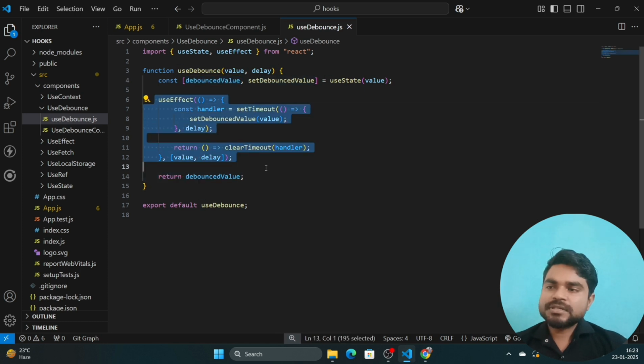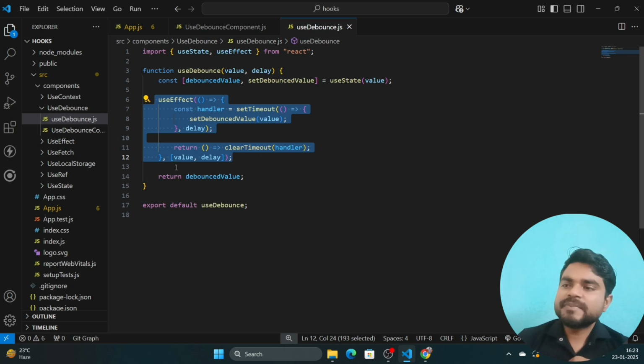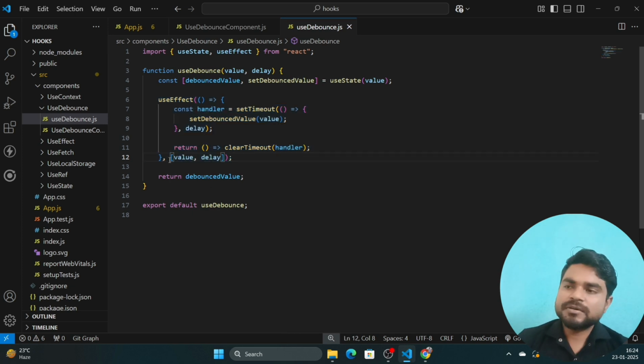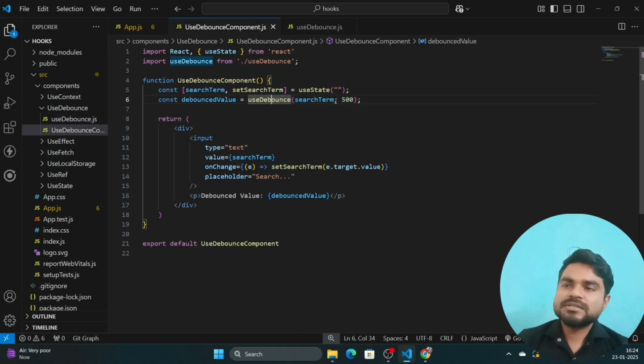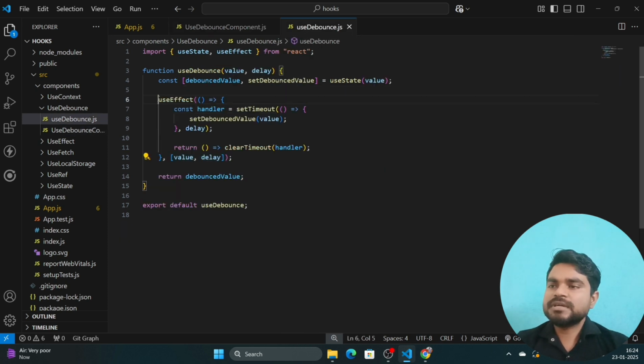Inside this we create a useEffect hook. It will depend on the value and the delay. Basically, when we pass from here, this method expects the exact input the user entered and how many seconds you want to delay. Let me increase the zeros. So on the screen, we exactly saw some delay. Let's come here and discuss.